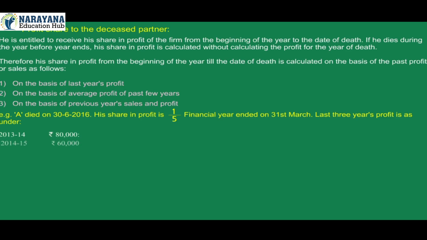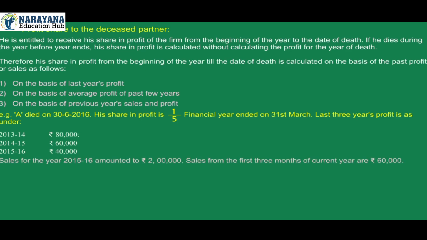2013-14 rupees 80,000, 2014-15 rupees 60,000, 2015-16 rupees 40,000. Sales for the year 2015-16 amounted to rupees 2 lakh. Sales from the first 3 months of current year are rupees 60,000. Find out the deceased partner's share in the profit of the firm under following basis.